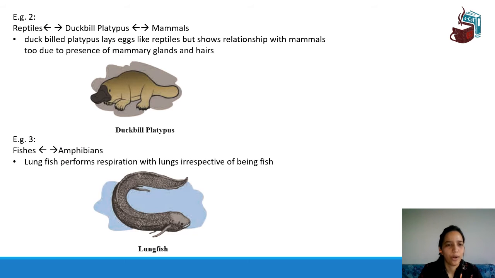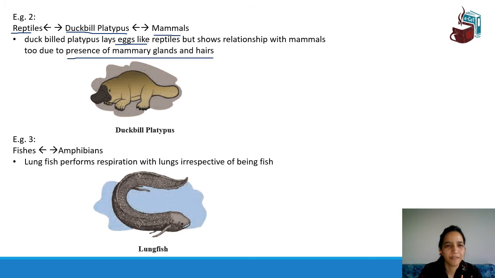Now this is the duckbill platypus. The duckbill platypus is a link between the reptiles and mammals. Let's see what similarity it has. It is a link to the reptiles because it lays eggs like the reptiles, but its relationship with the mammals is the presence of mammary glands and hair.